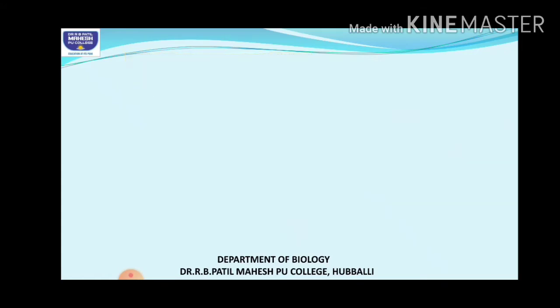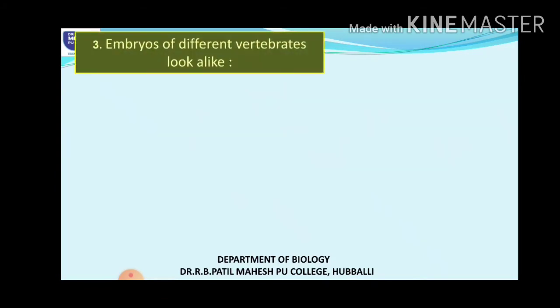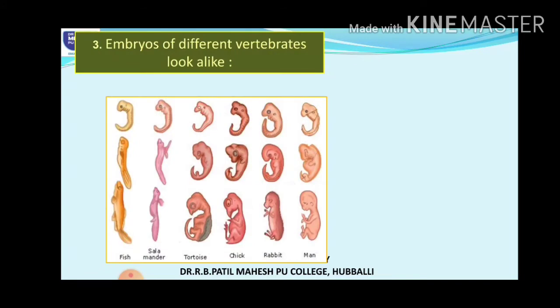When you look at the embryos of all different vertebrates, look at this now. You can see that they all appear to be the same, though they are unrelated organisms. Here you can see fishes, the salamander, tortoise, chick, rabbit, and man, that is the fishes, reptiles, aves, or mammals.